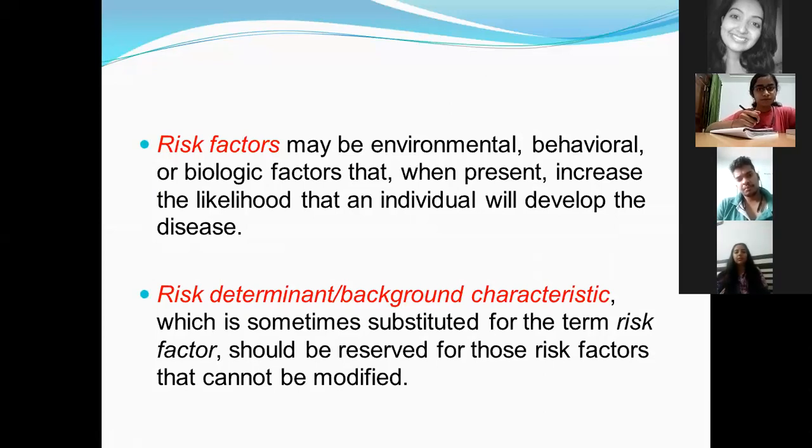For example, the age of the individual, the gender of the individual, all these factors cannot be modified. That's why those risk factors which cannot be modified are called risk determinants or background characteristics.